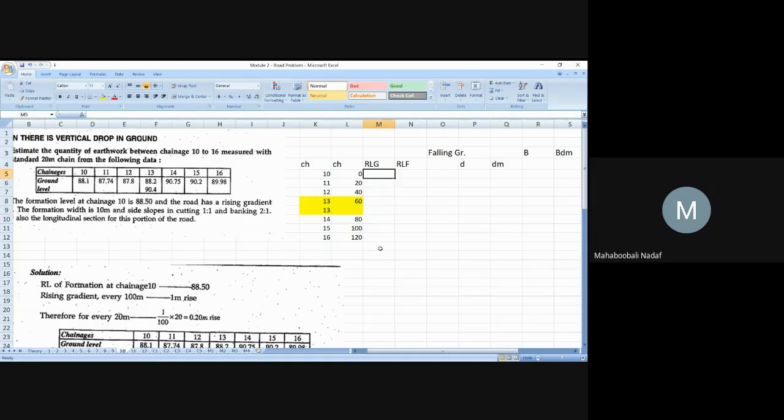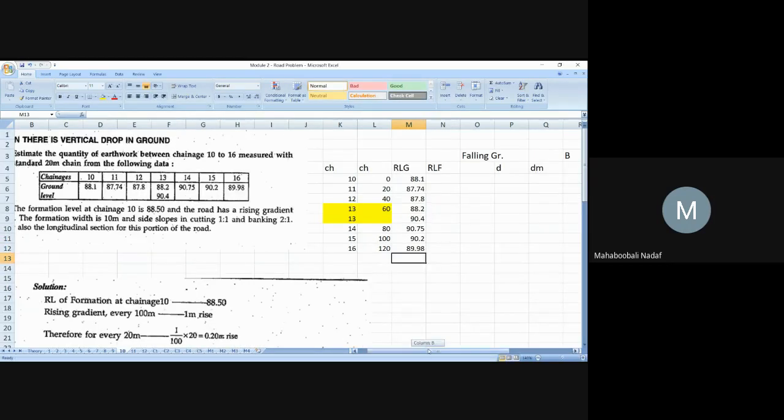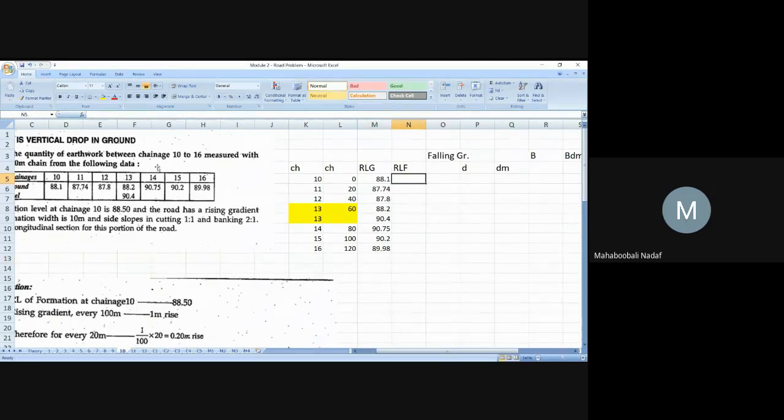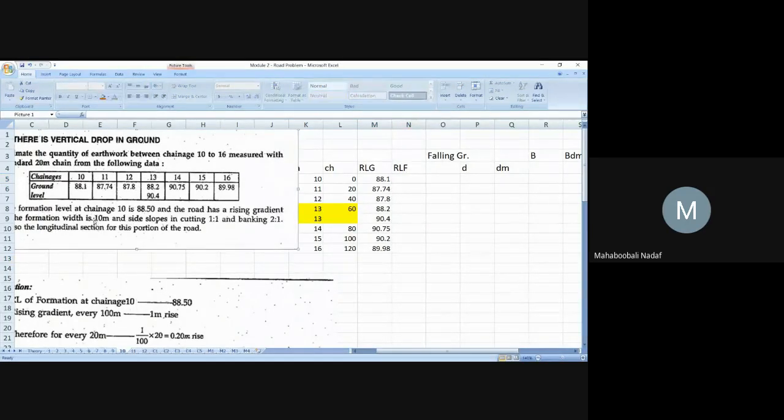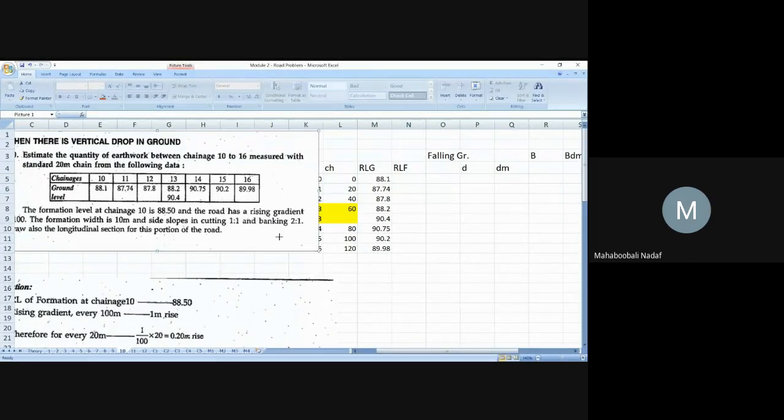So, ground conditions. RLG: 88.1, 87.74, 87.8, 88.2, and at the same chainage again 90.4, 90.75, 90.2, 89.98. Just simply watch carefully, don't do all of this. Now, formation level: what have they given as the formation level at the initial point, chainage 10? Can anyone tell me?